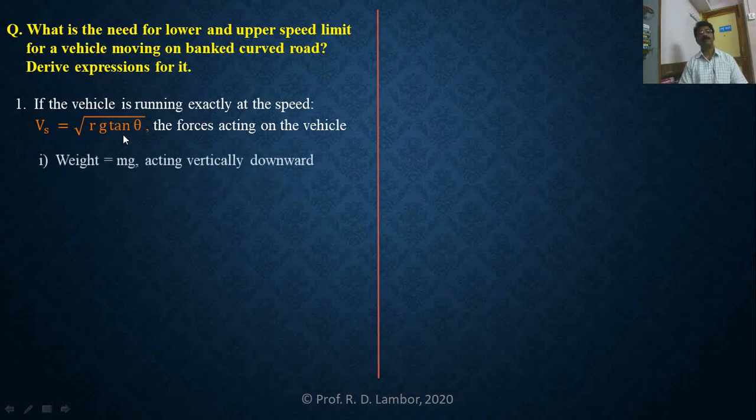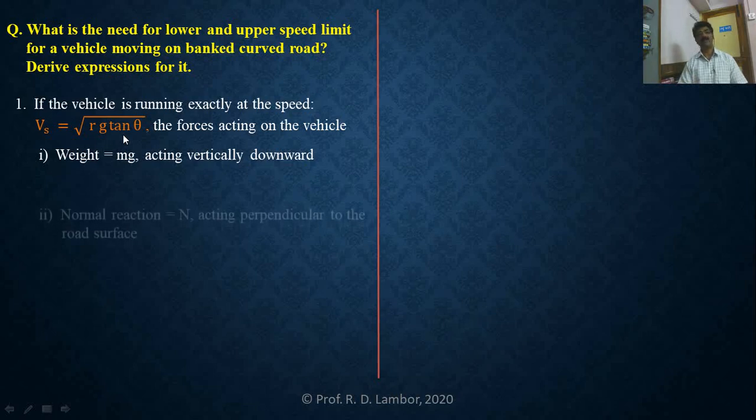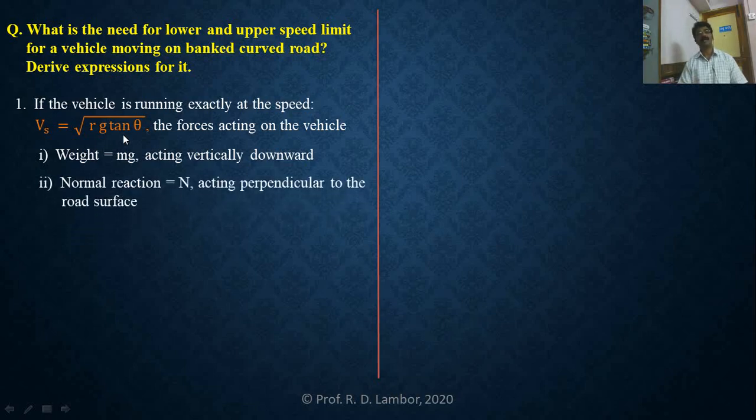First one, yes, weight of the vehicle acting vertically downward. And which one was the second force? Try to remember, try to recall, try to see in the diagram. Yes, normal reaction is the second force. And this normal reaction is acting perpendicular to the road surface.